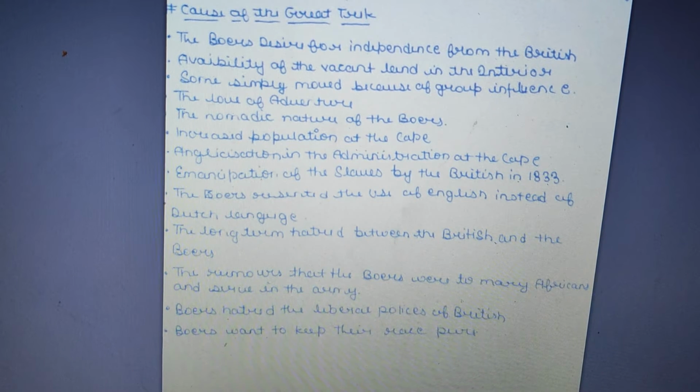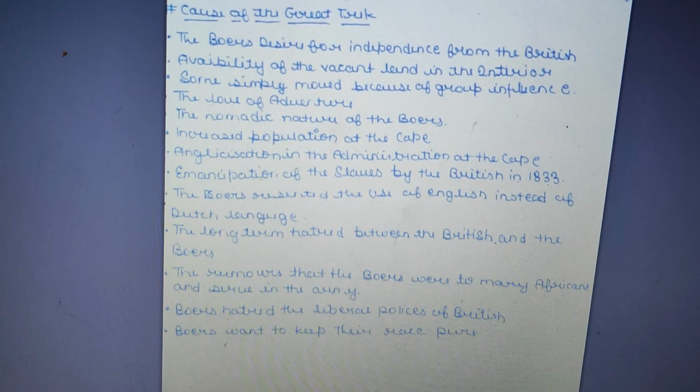That could be because the Boers had been using slaves in Southern Africa. The Boers resented the use of English instead of the Dutch language. They didn't want to use the English language; they wanted to use the Dutch language, which was also called Afrikaans at that time. They didn't want the British language, the British influence on them, or the British colonization of the particular area where the Dutch had established their colonization.